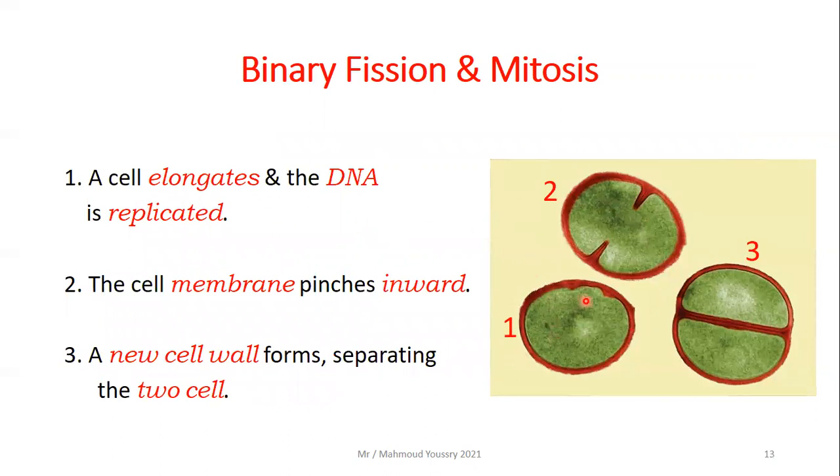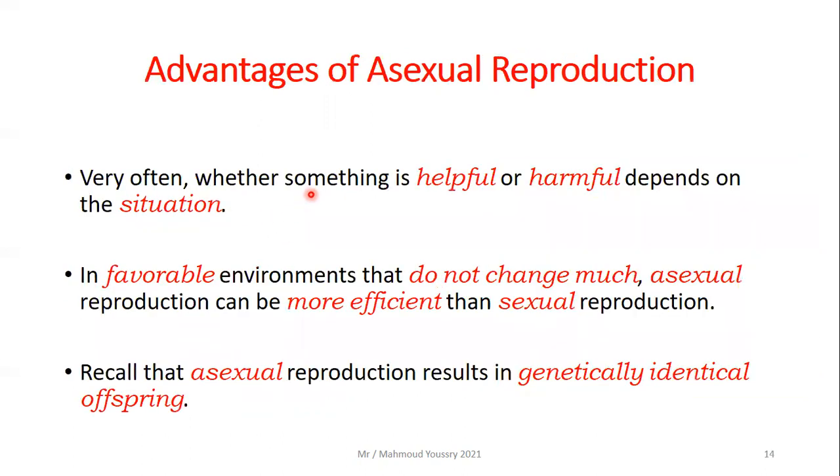So number one, the cell elongates and the DNA is replicated or copied. Number two, the membrane pinches inward. And number three, a new cell wall forms separating the two cells.